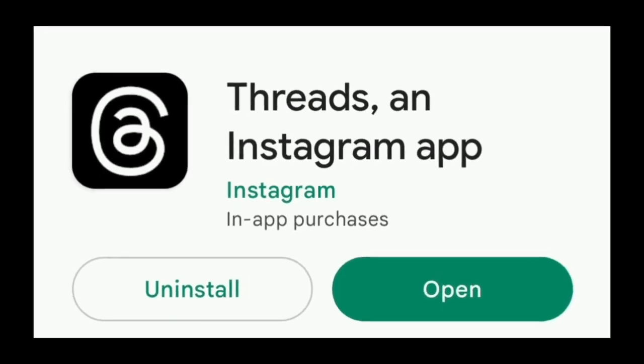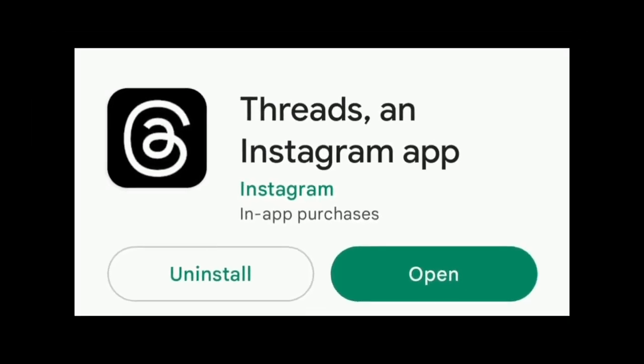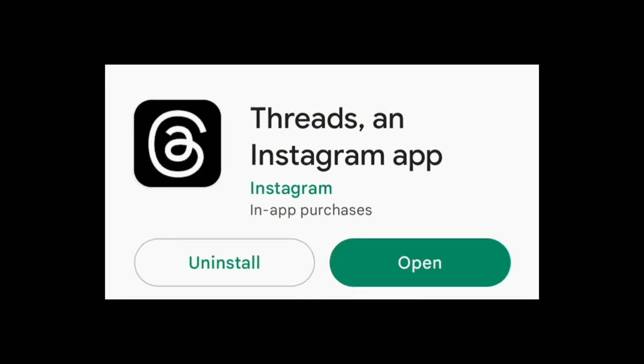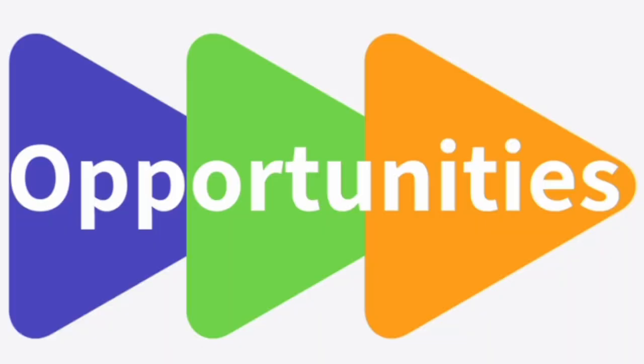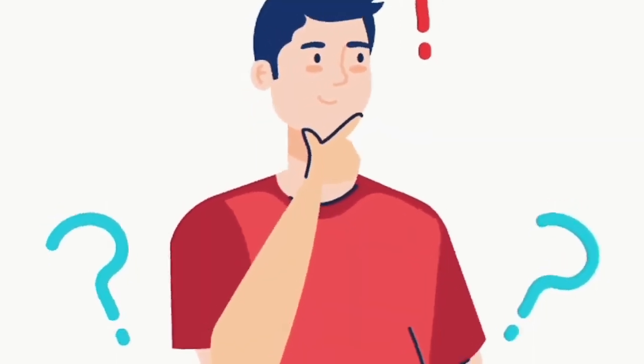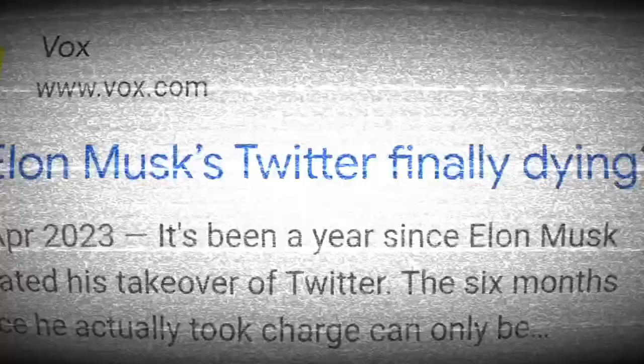Threads, the new app by Instagram, is live. I've been on the platform for about an hour and I have a lot to share with you: opportunities, predictions, and what you should know now. And I have a question. Is this the end of Twitter?